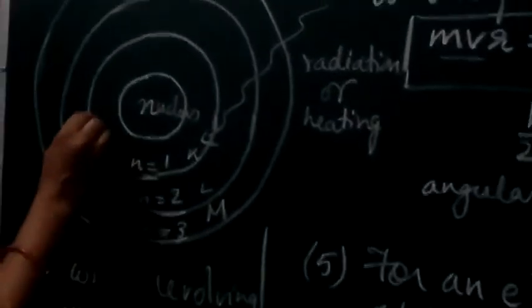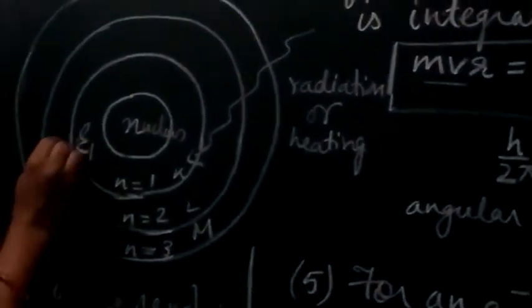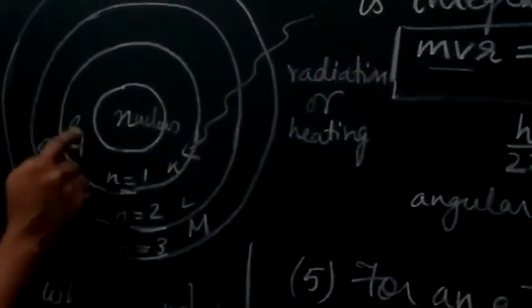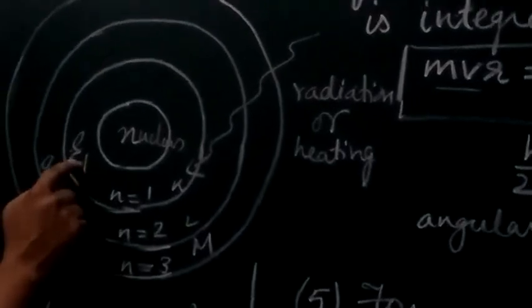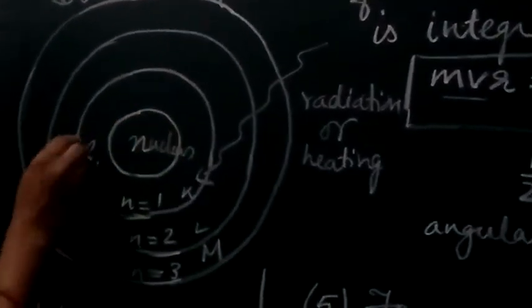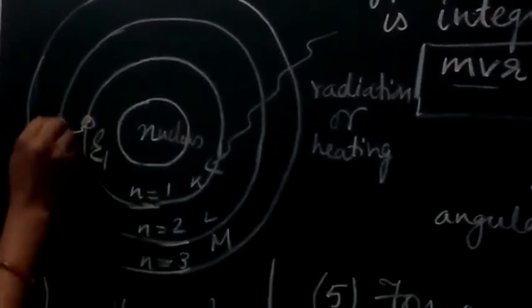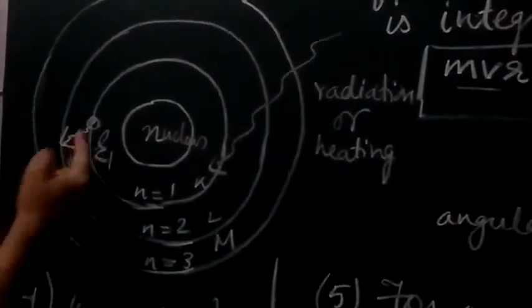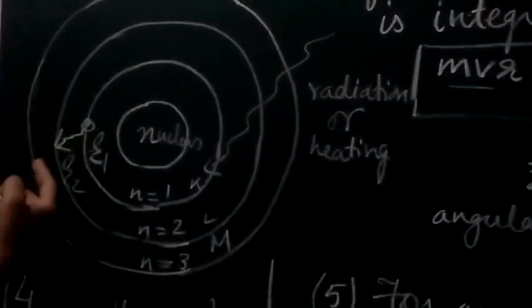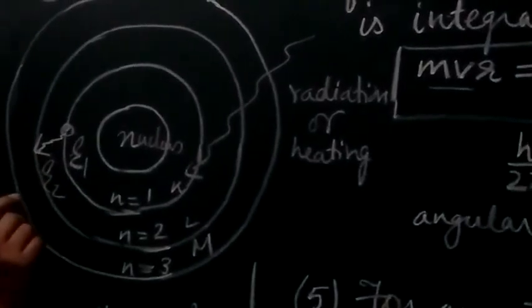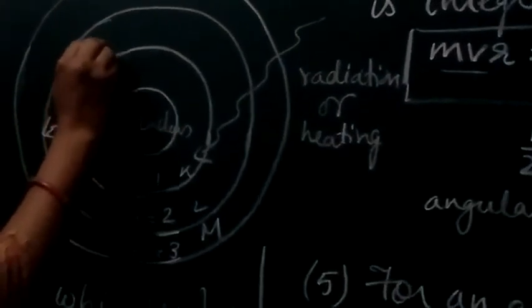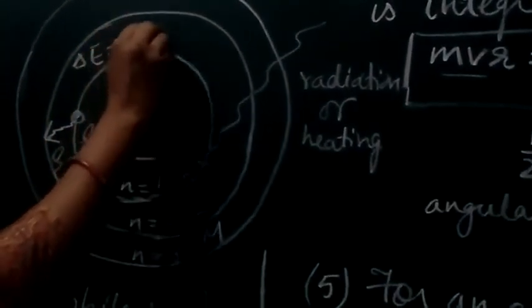Now here, if we take n equal to 1, it will have energy level E1. Here it is E2. When a radiation falls on it, the electron in shell 1 is having a definite energy. Now by absorbing the radiation falling on it, this electron is going to move to shell number 2 or energy level 2. So by jumping from energy level 1 to energy level 2, it will absorb energy. And what will be the value of that energy? That is delta E, which is going to be E2 minus E1.